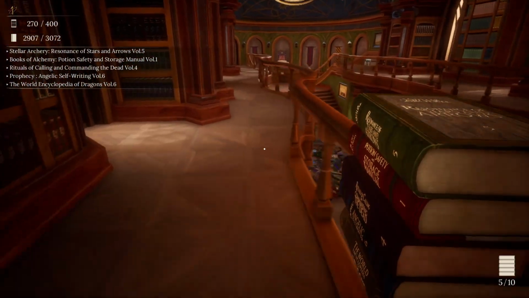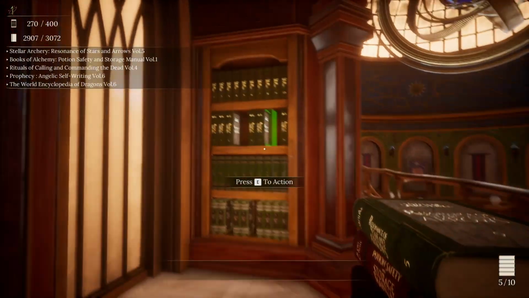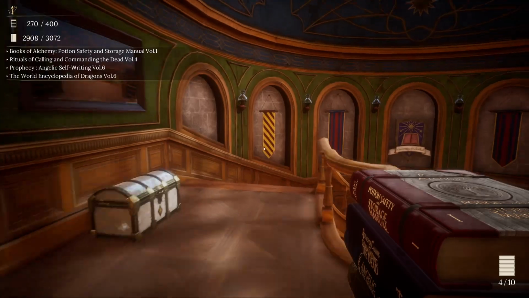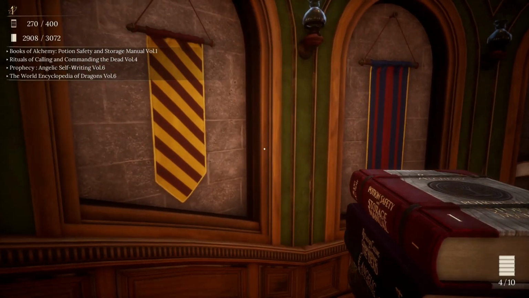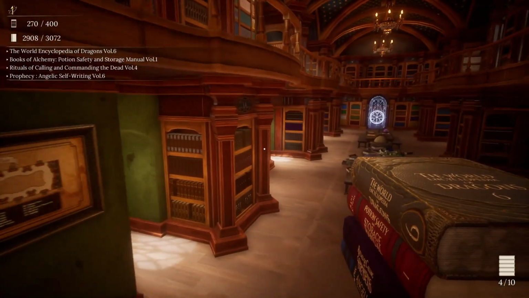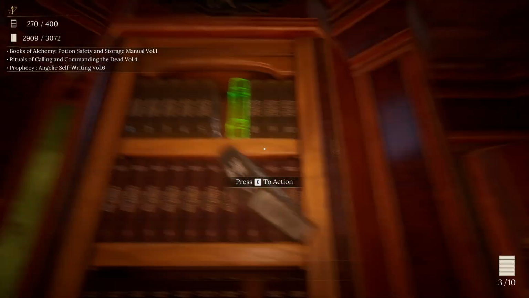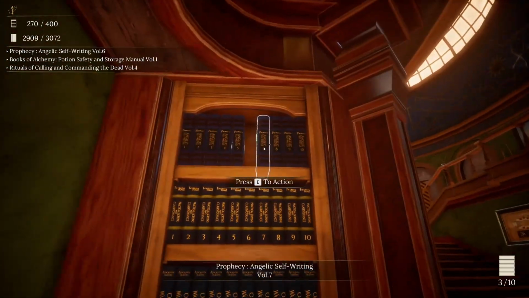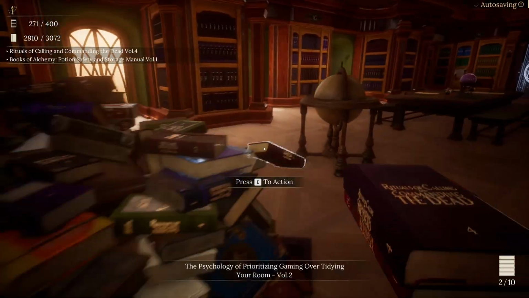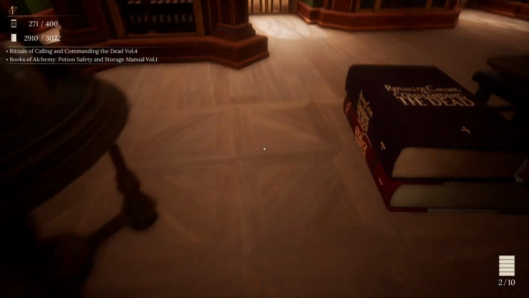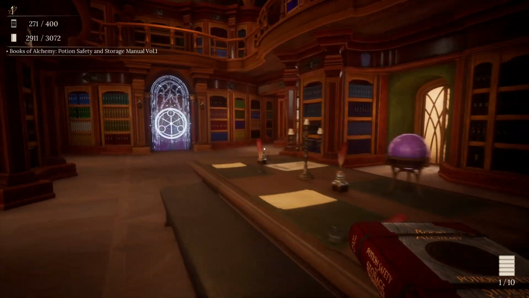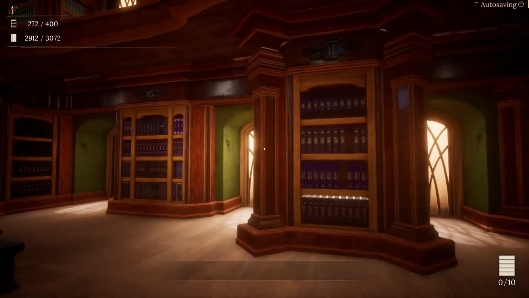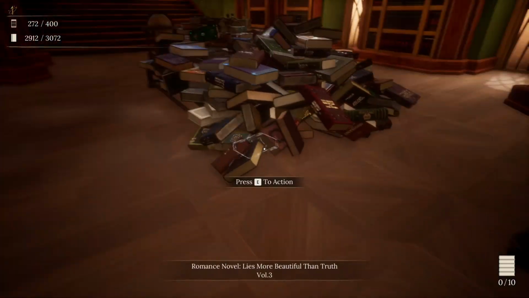Alchemy, Undead, Divination. Okay, so Stellar Archery, Resonance of Stars and Arrows, Volume 5. Oh, that's in the wrong spot. You go right there. Books of Alchemy, Potion Safety. We should have World Encyclopedia of Dragons, Volume 6 goes right here. Prophecy, Angelic Self-Riding, Volume 6 goes there. Finish that one off. Rituals of Calling, Commanding the Dead, Volume 4 goes right here. And then Books of Alchemy, Potion Safety and Storage Manual, Volume 1 gets that done. Okay.